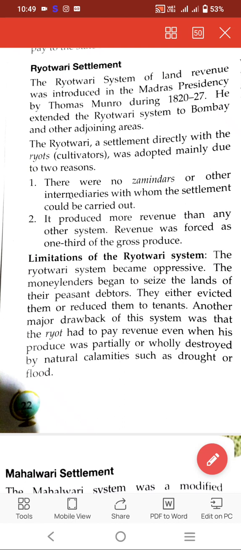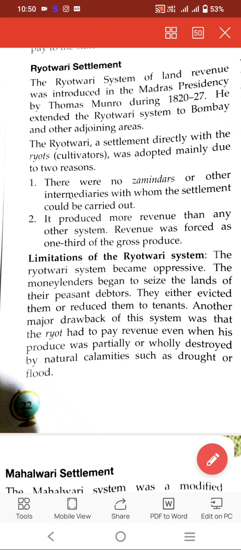Later on, this system was developed by Thomas Munro, first in Madras Presidency and then in Bombay Presidency also. So we'll be writing that the system was introduced by Thomas Munro, and the year is 1820 to 27.